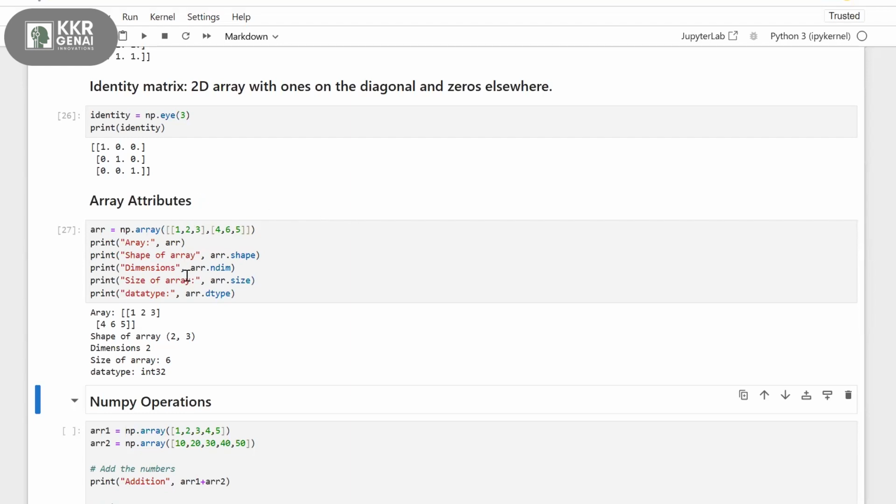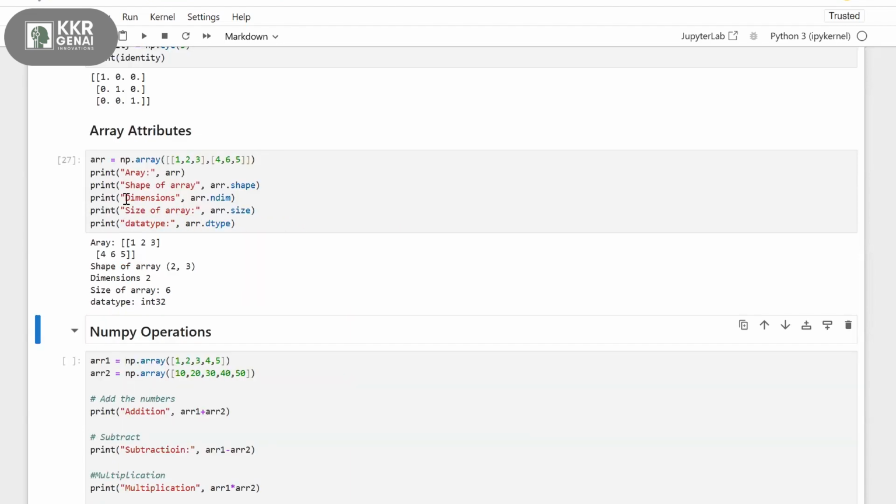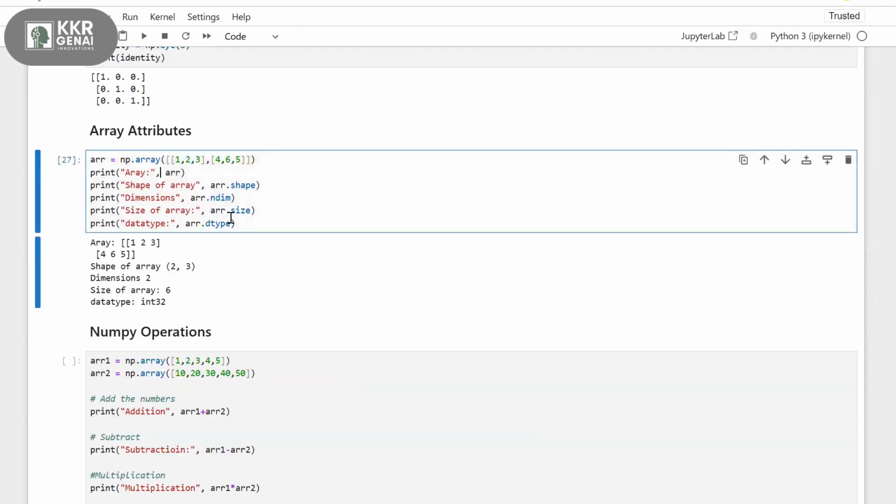These are some useful attributes whenever you're working with data. Say you have a data frame or a larger array. In order to get some information about your data first, these are some useful attributes: shape, dimension, size and data type.